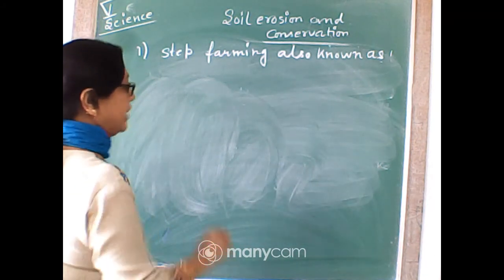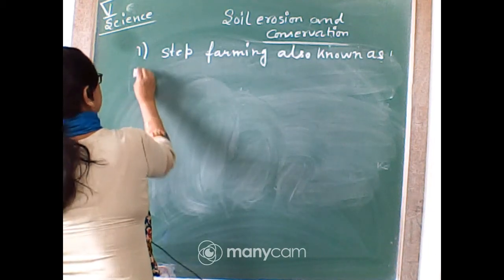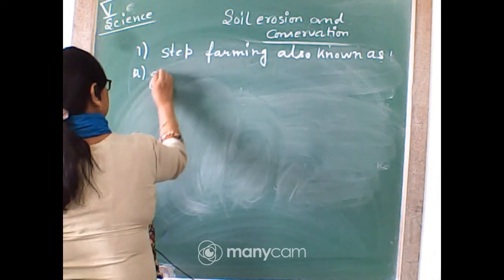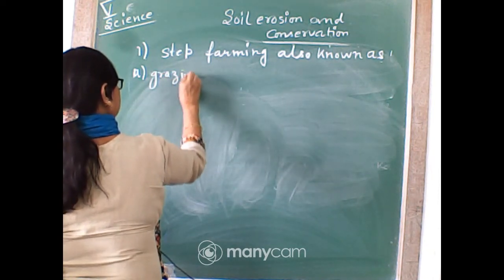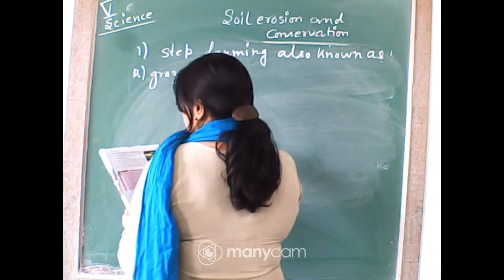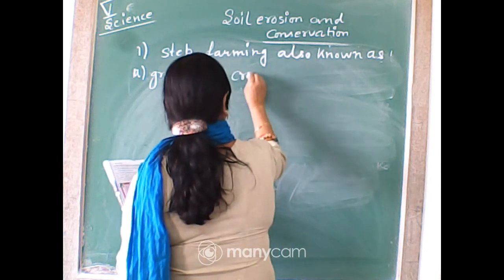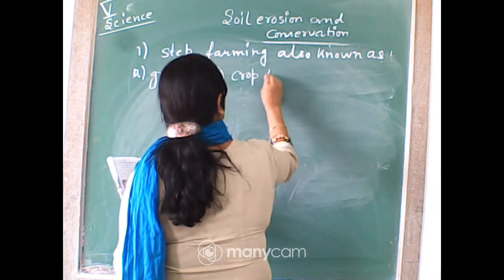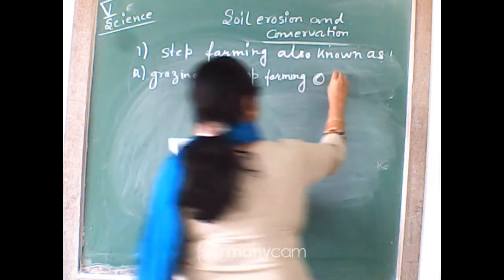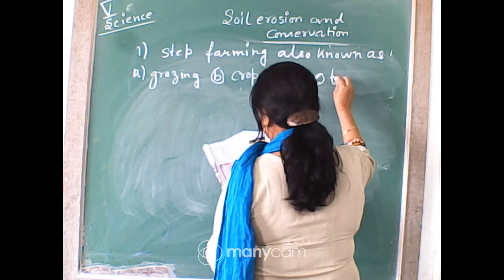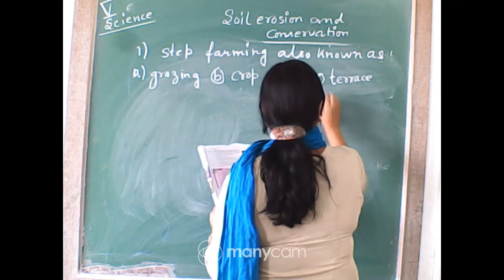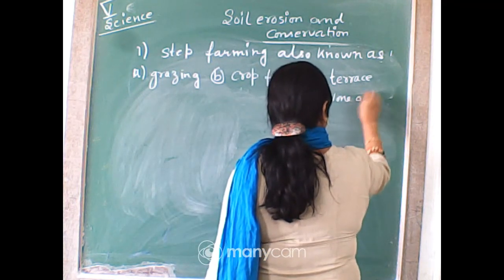Step farming is also known as: A, grazing; B, crop farming; C, terrace farming; and D, none of these.